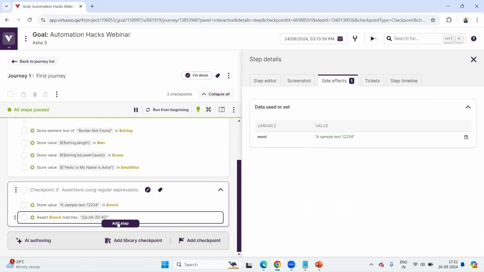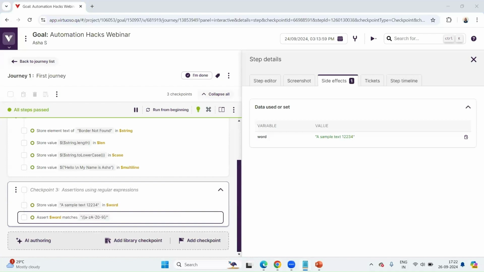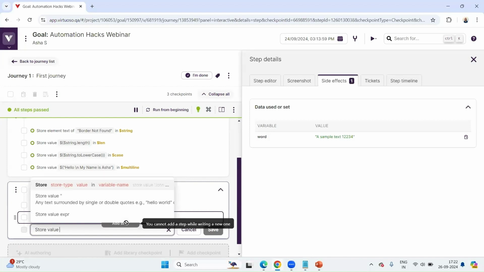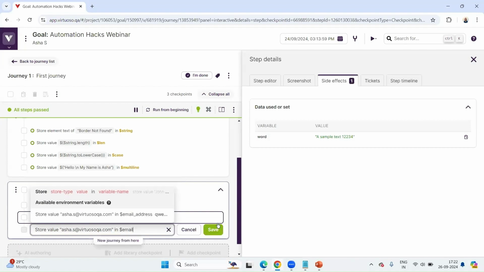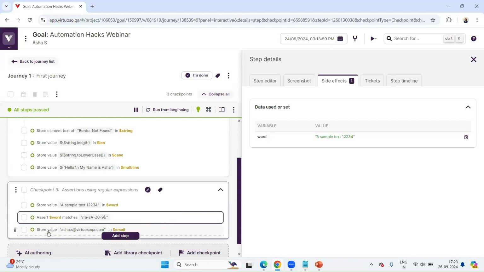Now that's done. Let's also take another case where, for example, let me just store my email ID. I just saved my email ID in. I'm sure you all have had the same scenario where you're taking email ID, sending it somewhere or receiving it from some data. And then before that, the validation would be whether this email ID that I've captured is valid or not.